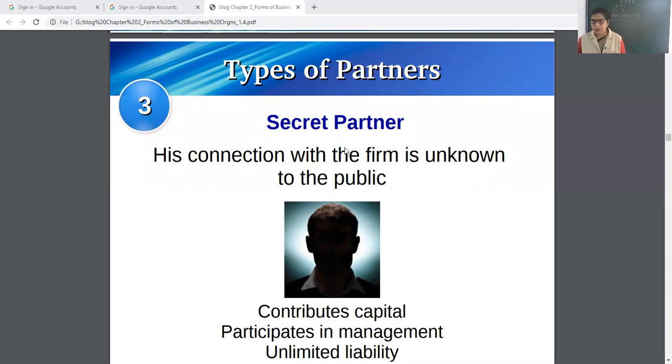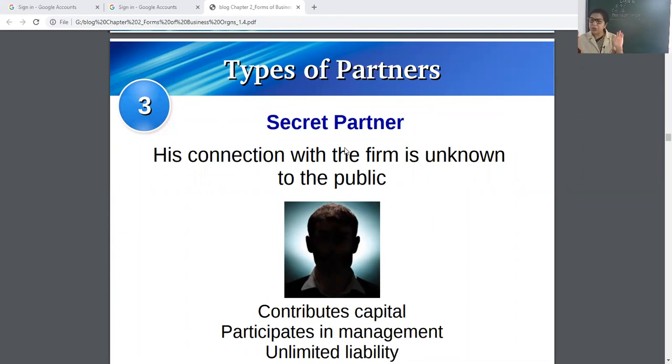Like just now, Akshay Kumar, a big film star, with one politician, launched a new game, like an online game. So afterwards, the public came to know that he is the partner in that venture. So a secret partner is the partner who contributes capital and shares the profits, has unlimited liability, but his connection with the firm is unknown to the public.